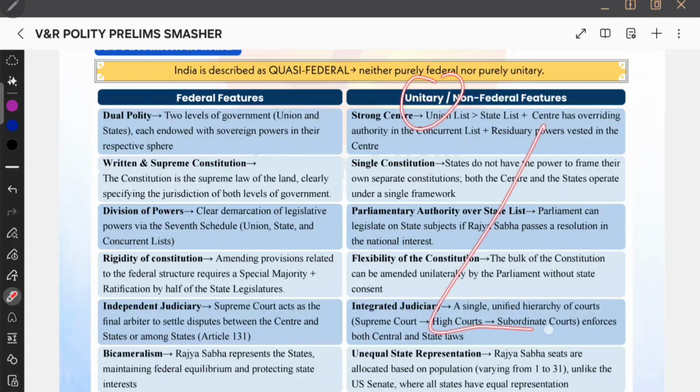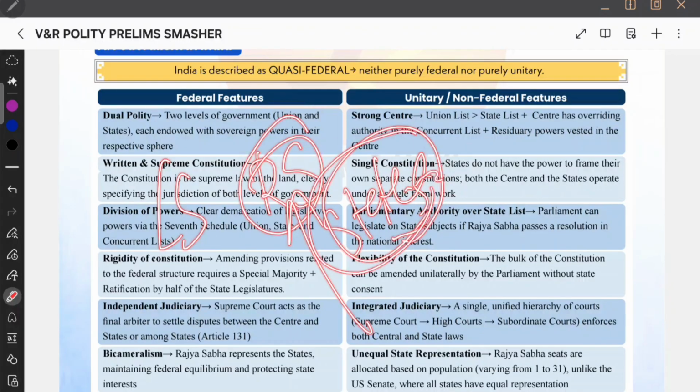But unitary, there is an integrated judiciary. Integrated judiciary implies you are taking high court, Supreme Court, the entire thing as one common court, right? You are not treating high court as a separate entity. So all of them are integrated. The integrated judiciary is a unitary feature again. Okay. And then bicameralism. For example, you are having Lok Sabha and Rajya Sabha. Rajya Sabha is representing states, right?